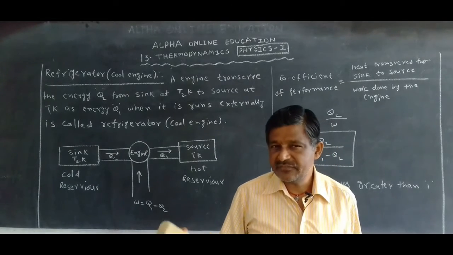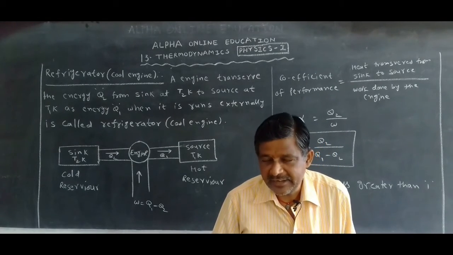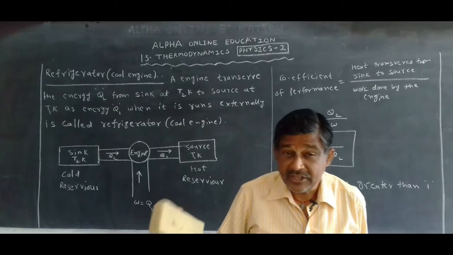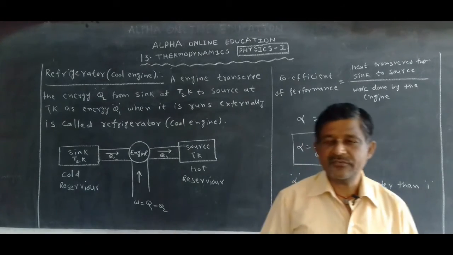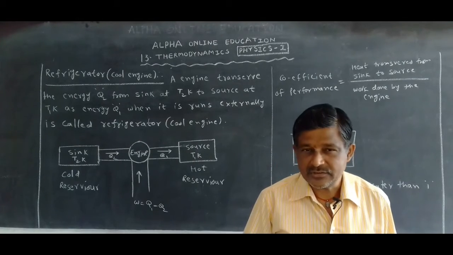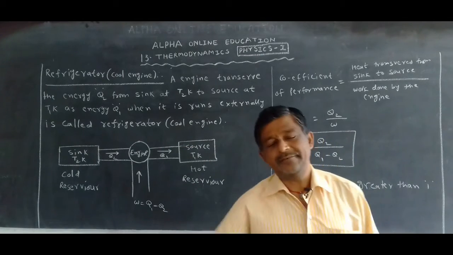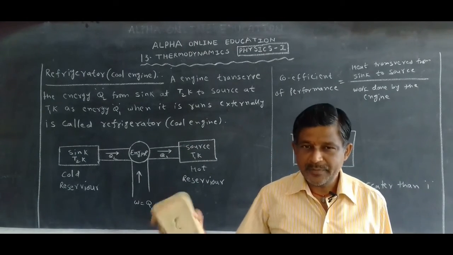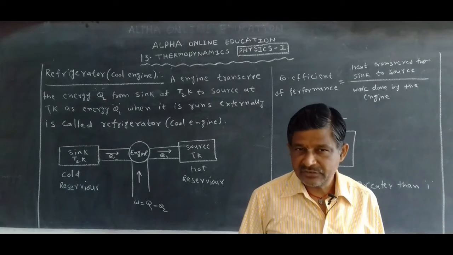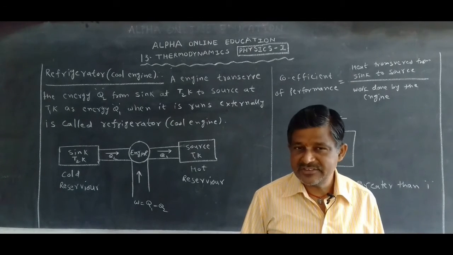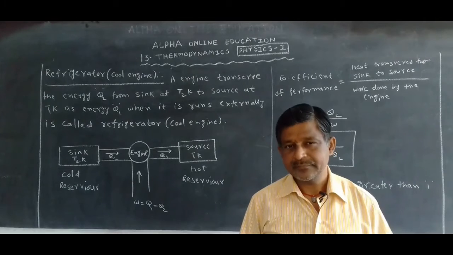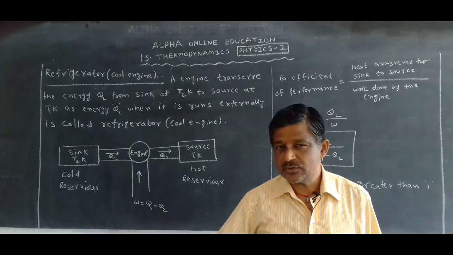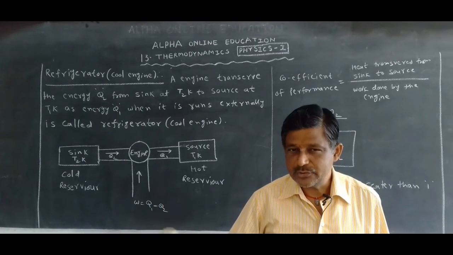In case of a heat engine, what can we calculate? We can calculate efficiency. The formula of efficiency, eta, is equal to W by Q1, but here the coefficient of performance alpha is equal to Q2 by W. And efficiency eta is equal to how much? 1 minus Q2 by Q1.